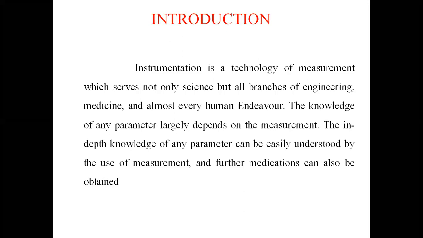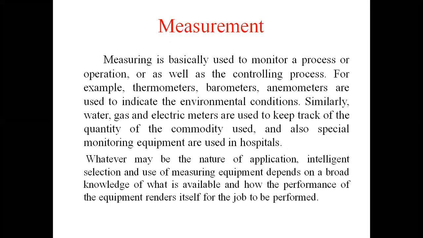The various instruments used for measurement of quantities are called instrumentation. We measure water, gas, electricity, volume, temperature, whatever the nature of the application.